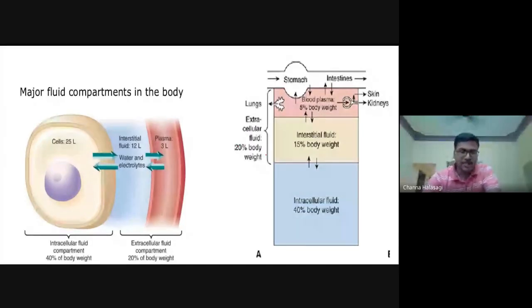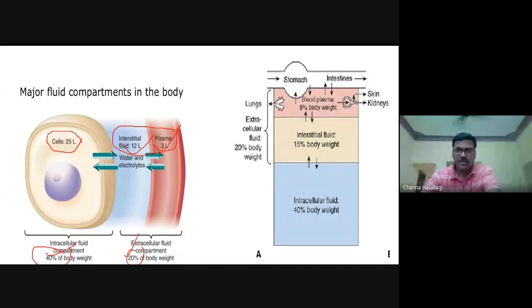And this is another diagram taken from the genome. You can see that this is the intracellular compartment and this is the extracellular compartment. Again, in the extracellular compartment, this is the vascular and this is the interstitial. The same thing is given in the genome. So you can see 40% in the ICF and 20% in the ECF. Did you follow the diagrams?